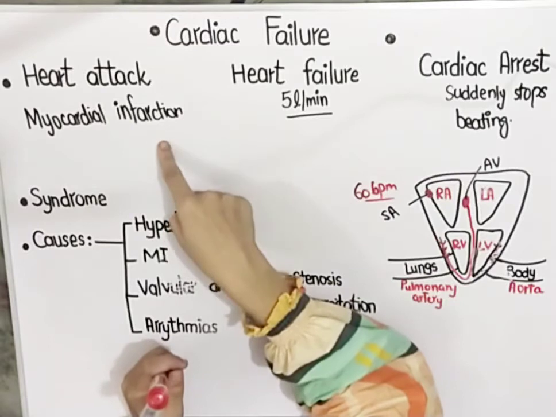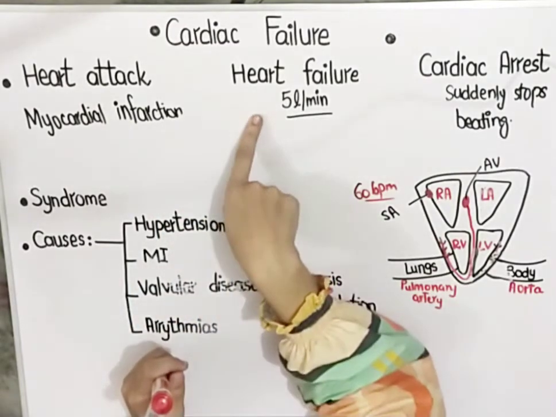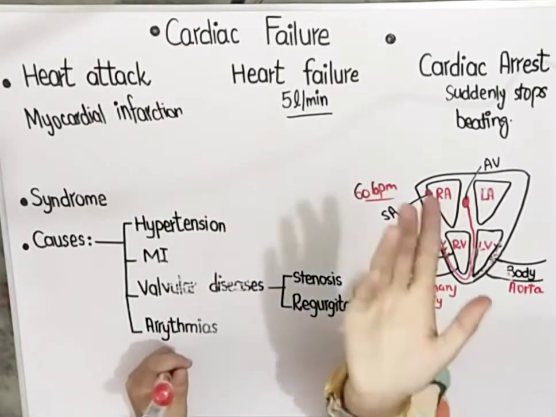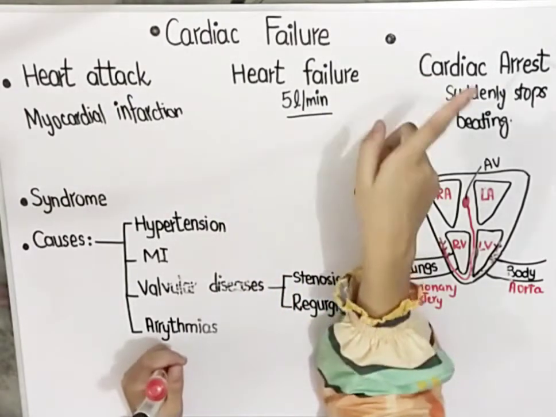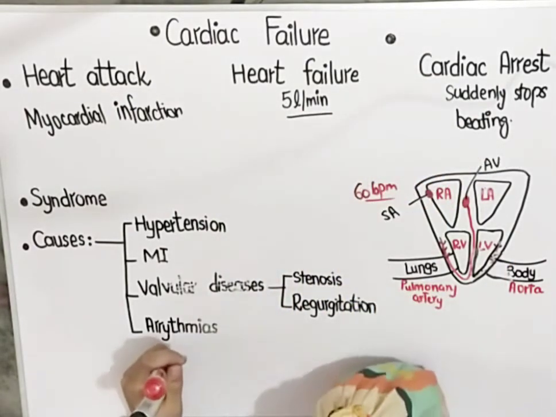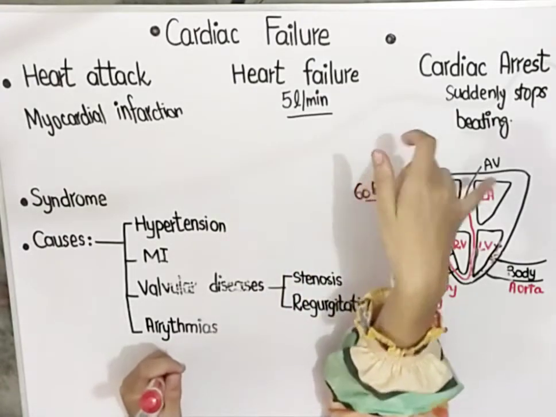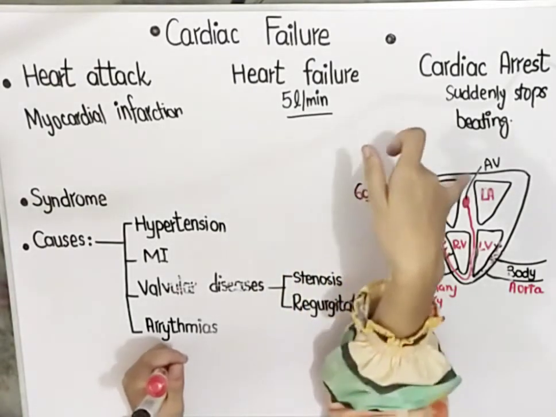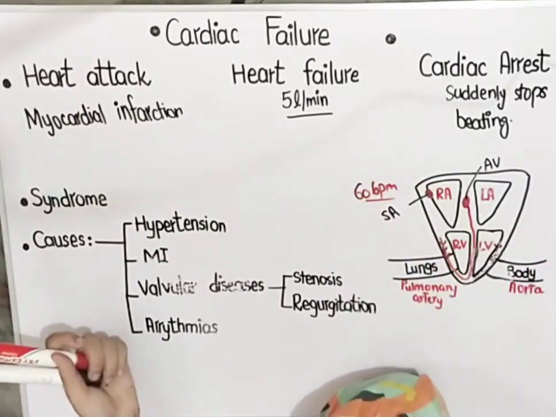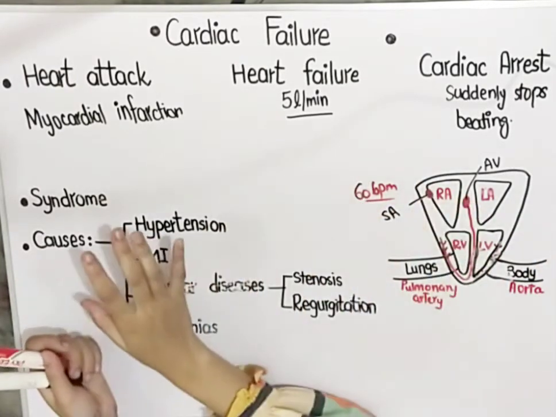So heart attack is related to the blood supply of the heart. Heart failure is related to the ability of the heart to pump blood, and cardiac arrest is related to arrhythmias. There is also a term heart block. Whenever there is arrhythmia in the AV node, a problem in the action potential of the AV node, that is simply termed as heart block. Okay, so I hope that you are very clear on these terms.